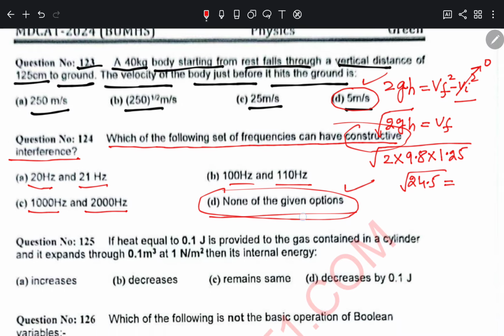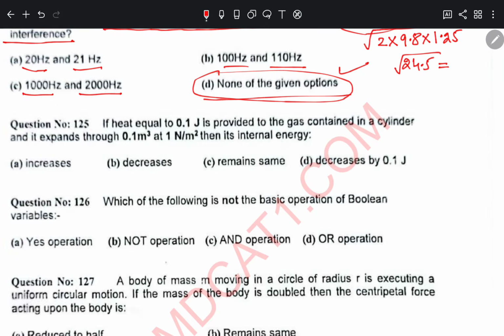The next question is that if heat equal to 0.1 joule is provided to the gas contained in a cylinder and it expands through 0.1 meter cube at 1 Newton per meter square, that's the pressure, then what will its internal energy change be?